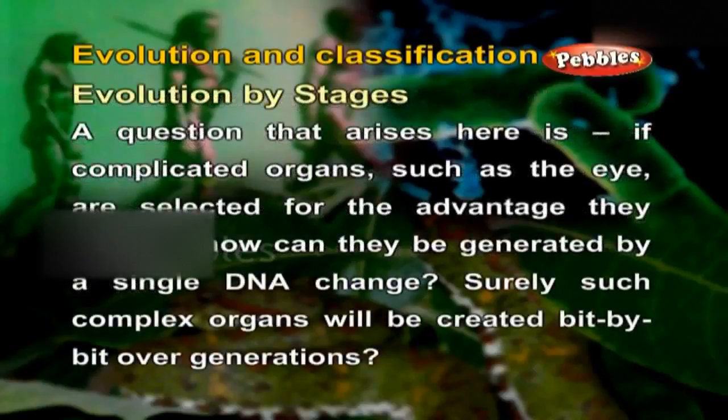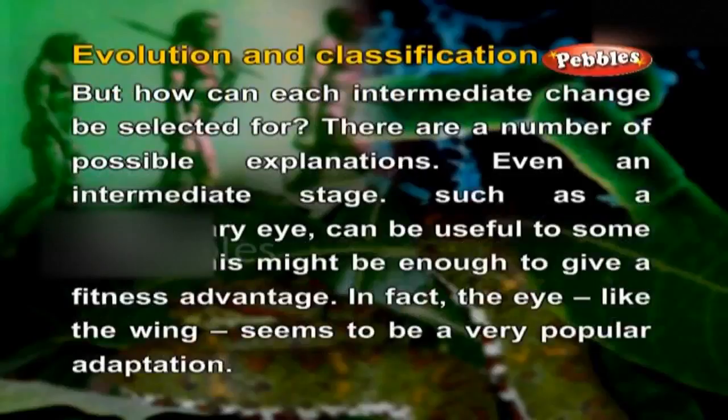Evolution by stages. A question that arises here is, if complicated organs such as the eye are selected for the advantage they provide, how can they be generated by a single DNA change? Surely such complex organs will be created bit by bit over generations. But how can each intermediate change be selected for? There are a number of possible explanations. Even an intermediate stage such as a rudimentary eye can be useful to some extent. This might be enough to give a fitness advantage.